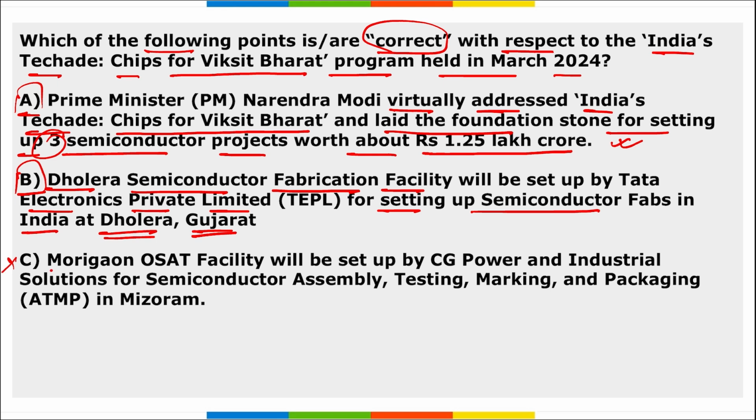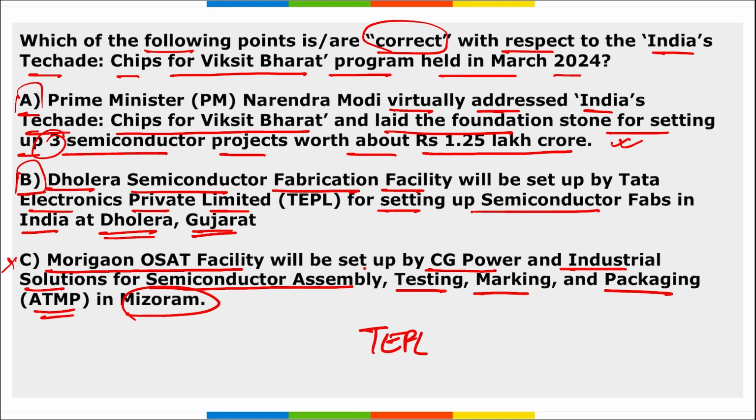Now coming to option C, it says the Moregaon OSAT facility will be set up by CG Power and Industrial Solutions for semiconductor assembly, testing, marking and packaging, that is ATMP, in Mizoram. Is it correct? So it is the Moregaon OSAT facility and it will be set up by TEPL under the Modified Scheme for Semiconductor Assembly, and it will be in Moregaon, Assam, not in Mizoram.